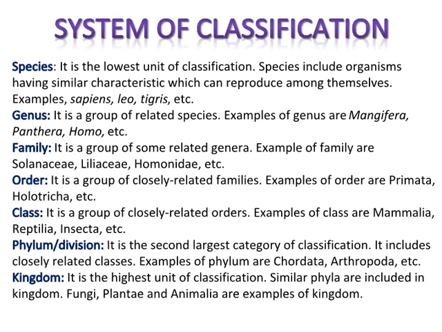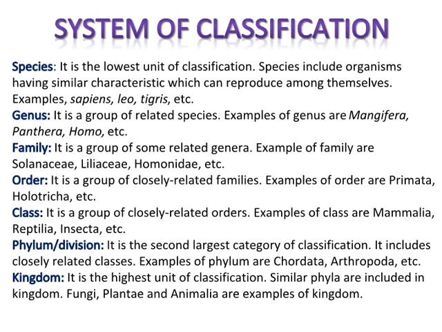Order. It is a group of closely related families. Examples of order are Primata, Holothricha, etc. Class. It is a group of closely related orders. Examples of class are Mammalia, Reptilia, Insecta, etc. Phylum, or Division. It is the second largest category of classification. It includes closely related classes. Examples of phylum are Chordata, Arthropoda, etc.